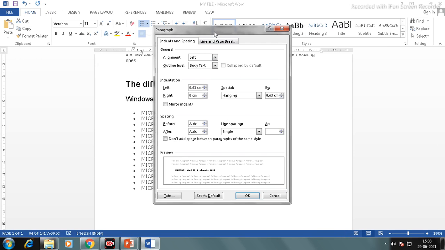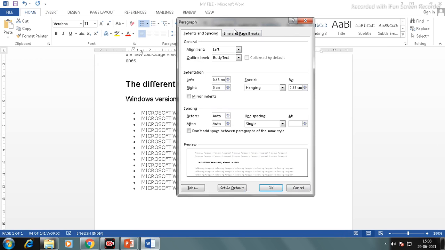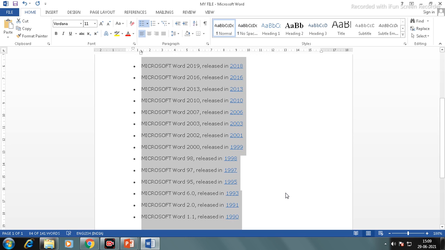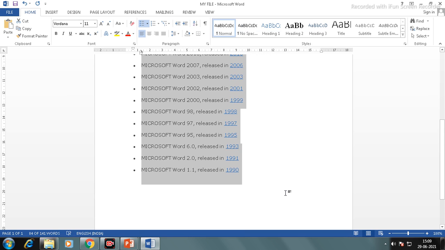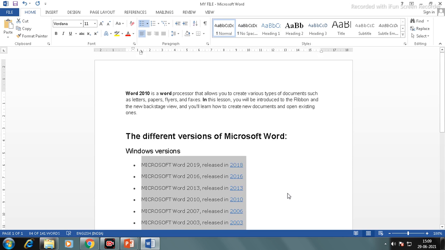When you click on the line spacing option, the paragraph dialog box will appear. From here you can give paragraph spacing also, indentation and spacing. Here you have to select before and after spacing. By default single line spacing is selected. You have to select double and click on OK. See, the vertical space between the lines has increased now. So this is called line spacing and paragraph spacing.